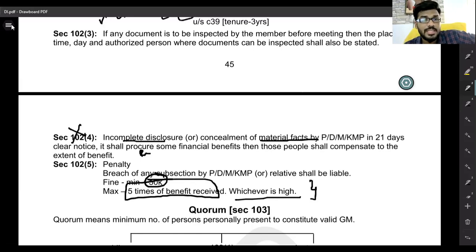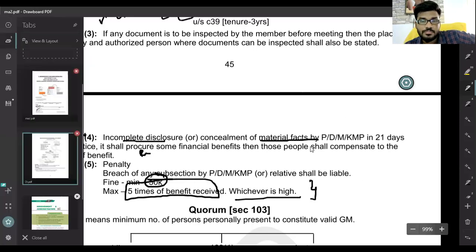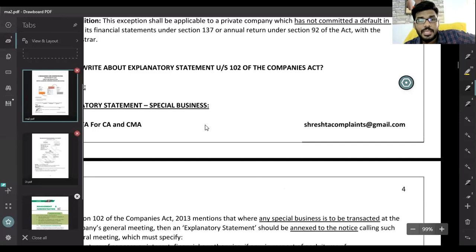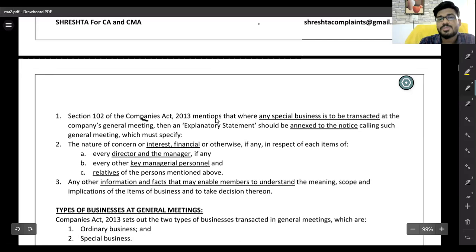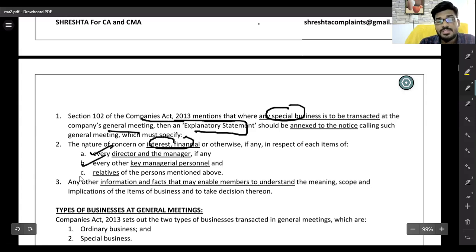Then what is there in our material? Explanatory statement; go through that. Section 102 of the Companies Act 2013 mentions that special business transacted at a company's general meeting requires an explanatory statement. In that explanatory statement, whenever there is a financial interest held by a director, key managerial person, or relative, it must be disclosed.